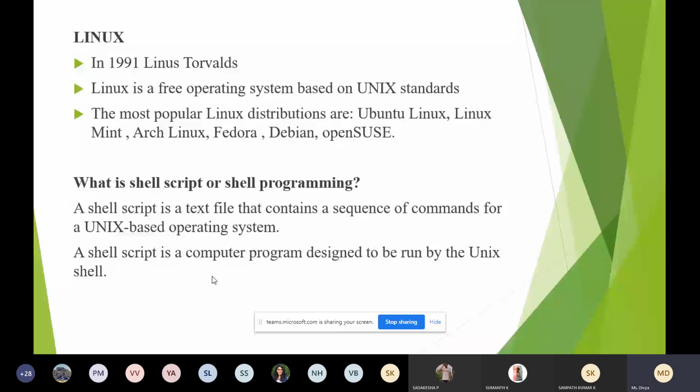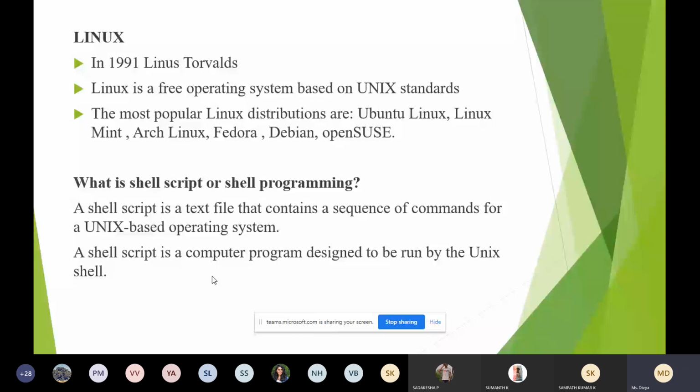We have used the Ubuntu operating system. So it comes under Linux. It is not a Unix operating system, it is a Linux operating system. Previous to Ubuntu, we were using Fedora in the lab here. So we were using the Linux Fedora operating system. These are different versions of the Linux operating system.